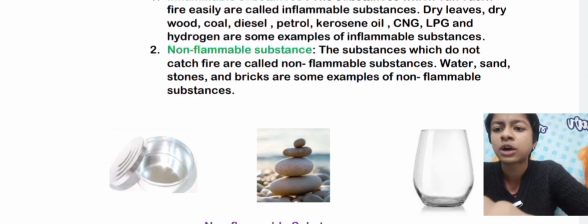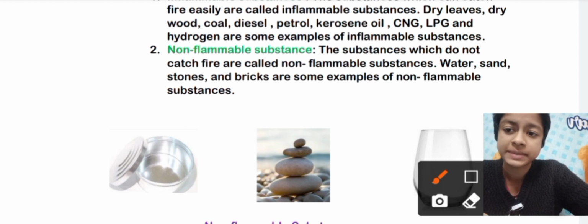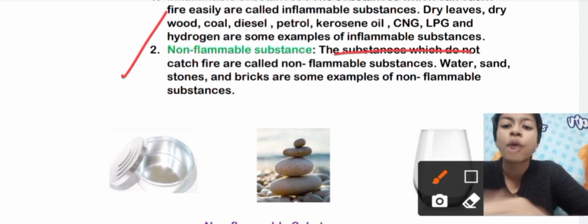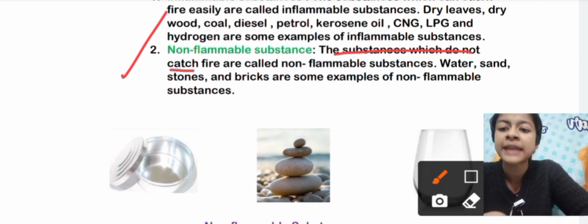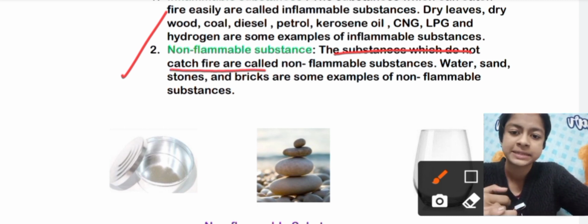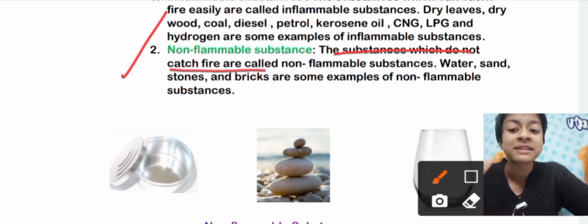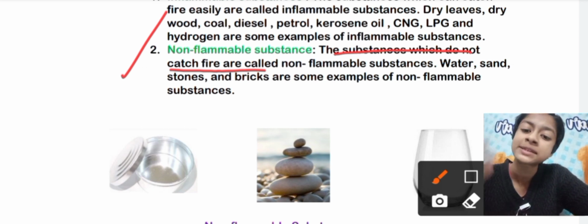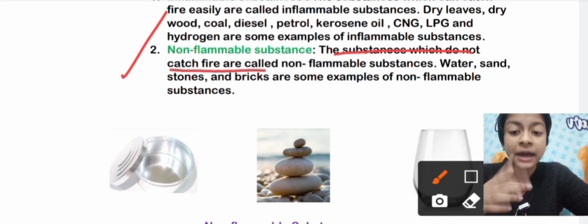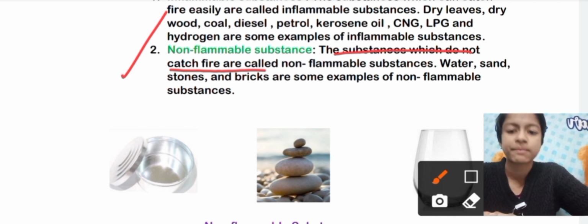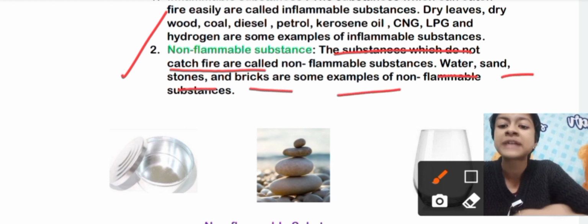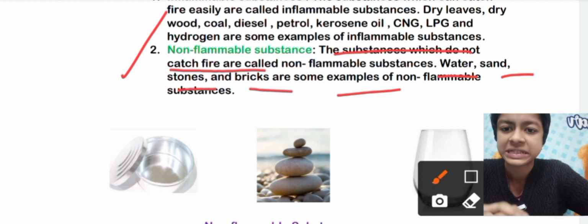Now come non-flammable substances. What are non-flammable substances? Non-flammable substances are the opposite of inflammable substances; substances that do not catch fire are called non-flammable substances. Inflammable substances catch fire easily, but non-flammable substances do not catch fire at all. Water, sand, stones and bricks are some examples of non-flammable substances.